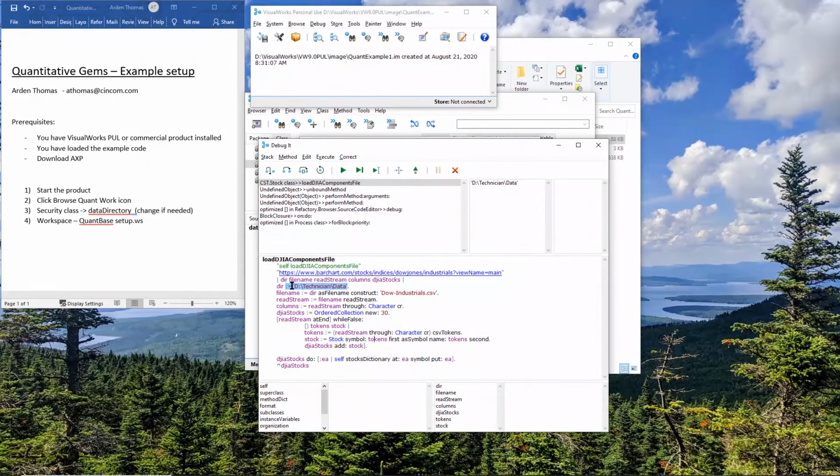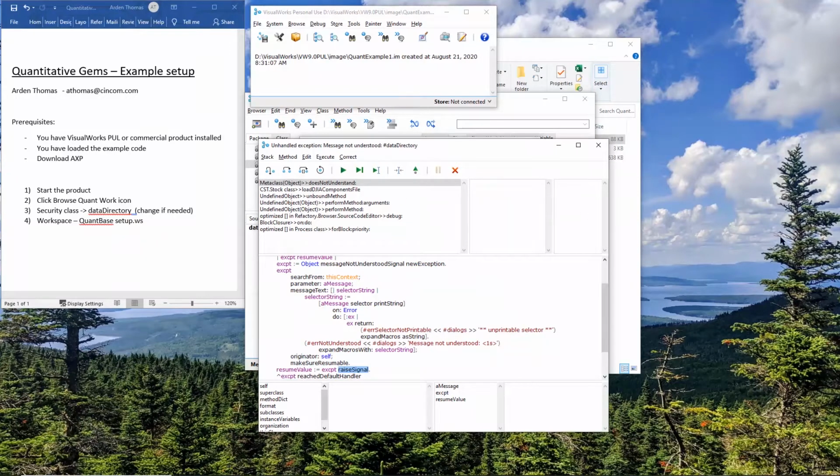I'm going to update that. That's not actually what I want. I'm going to highlight this, backspace over it, and say self. Remember the data directory we just fixed? Data directory. Okay, once it finds it, I can click on tab. This is the autocomplete. Period. Control S, or right click and accept to save it. Now I can step over this.